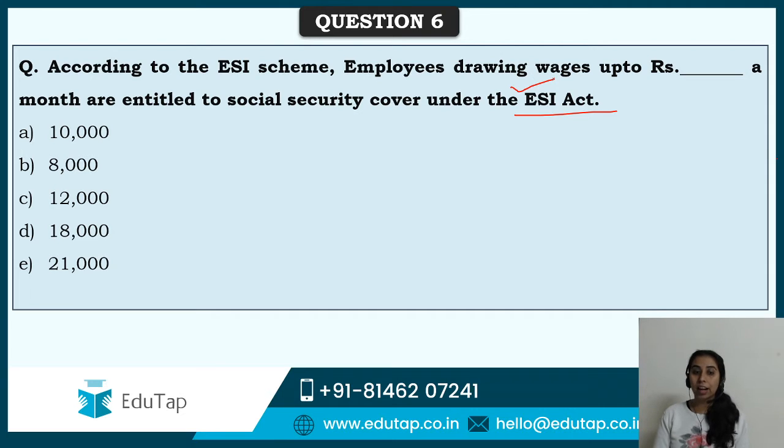Now it has been increased, so what is it? Since it has been increased, A, B, C cannot be the answers because earlier it was 15,000 and it has now been extended. So the answer would be D or E. I'm giving you a hint here. No, I'm not taking 12,000. 15,000 I've already told you it was earlier. Now it has been extended, guys. 21,000 it is now. Yes, this is the recent current thing due to which this is in the news a lot.